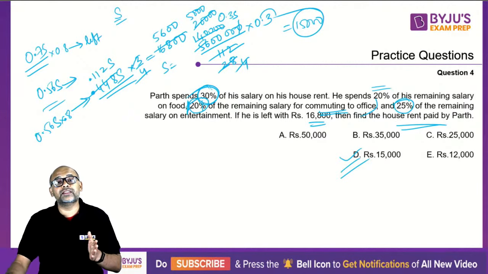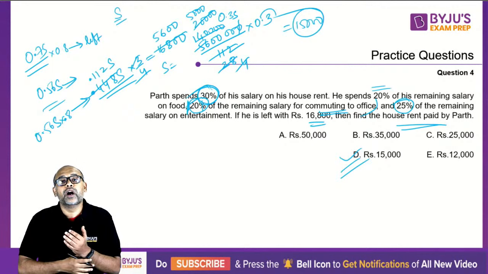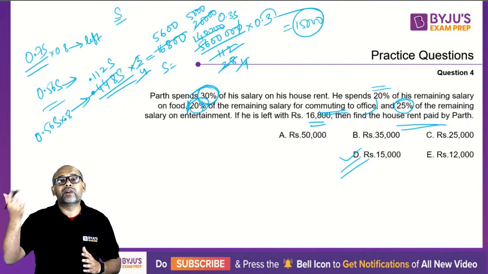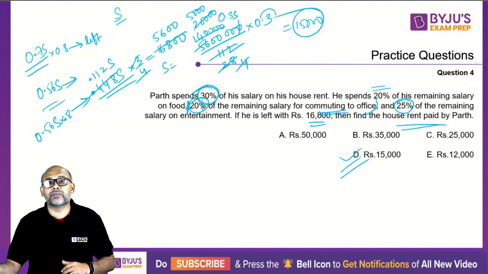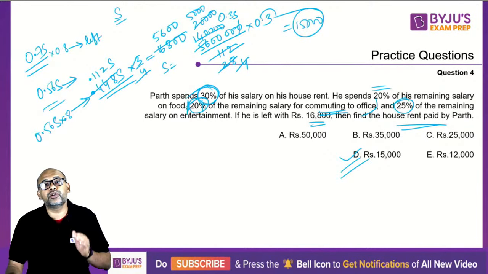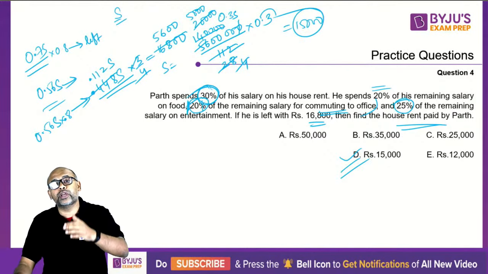Now here, this is basically a typical example of your chain question, which deals with percentages. So they start with some value. They say, okay, 20% is spent on this. Of the remaining, 30% is spent on something else. Of the remaining. So you have to be very careful because you are always dealing with the reduction in the value going forward.